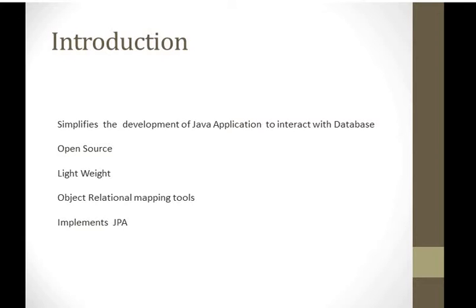If we want to store objects in the database directly without writing any SQL code, we need to map the class with the table, so that each object of the class can be mapped to each row in that table. This kind of mapping of the object with the entities of the table is called an object relational mapping tool.